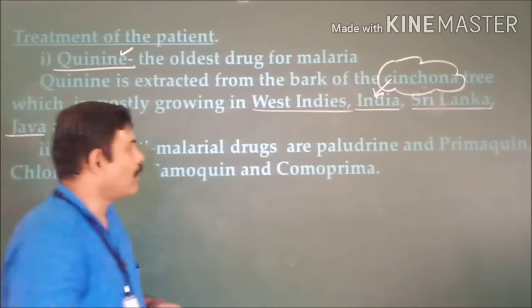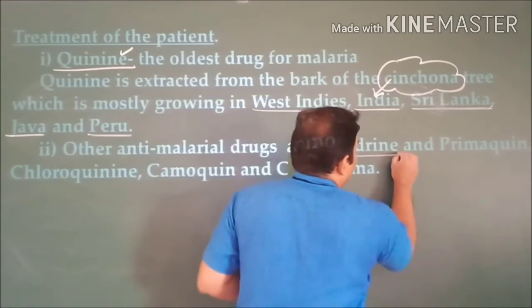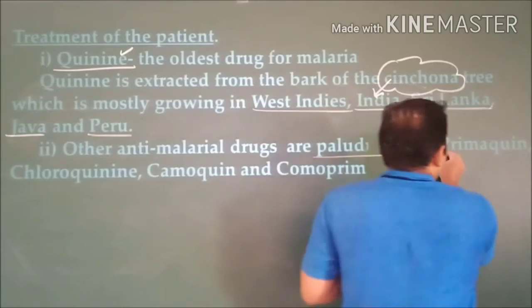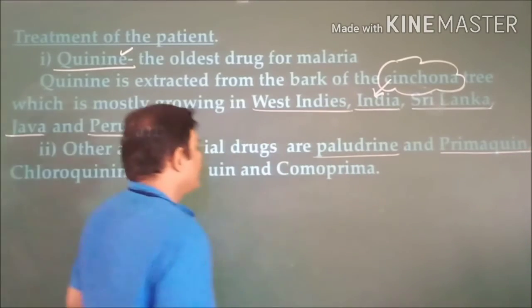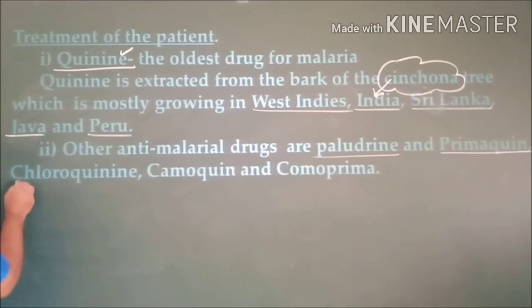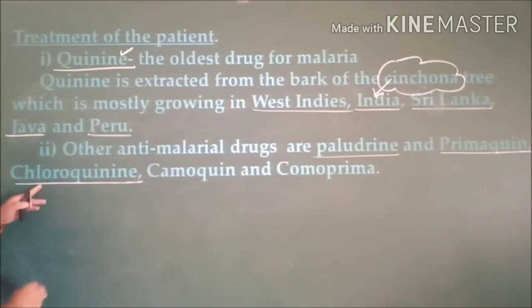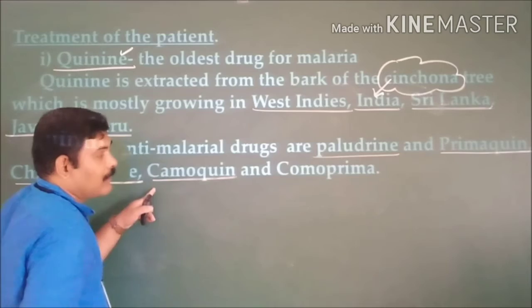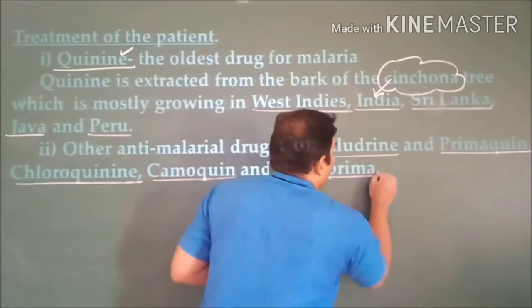See, the drugs here: Proguanil is one drug that helps to treat this malaria patient. Primaquine is one thing. Thereafter chloroquine is another drug. Camoquine is another drug. Camoprima.